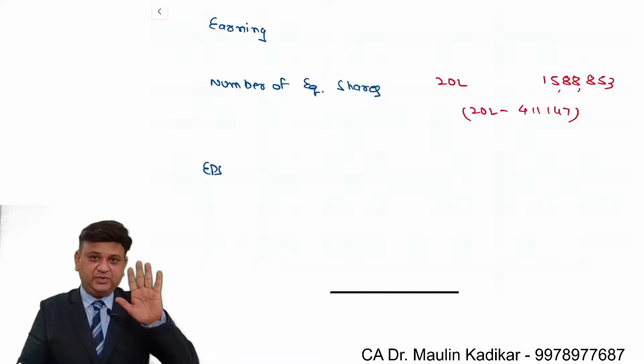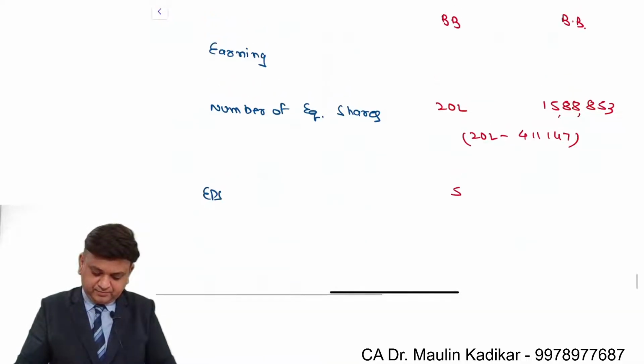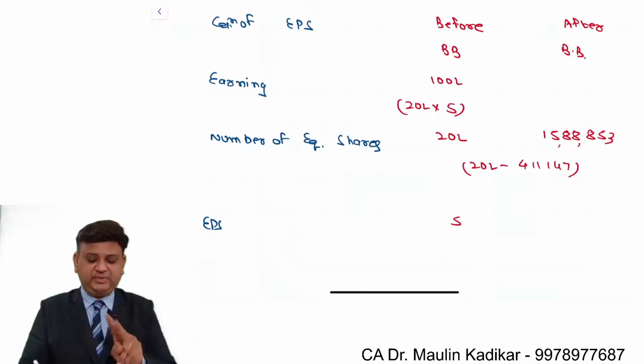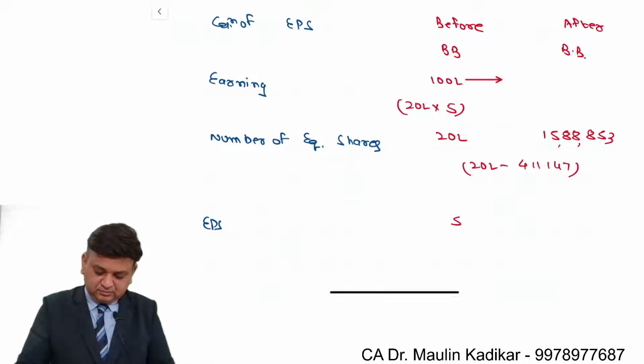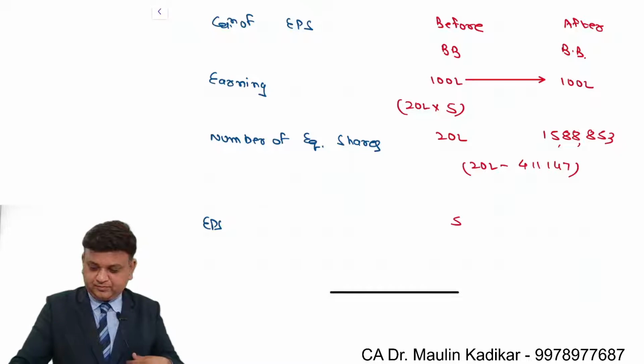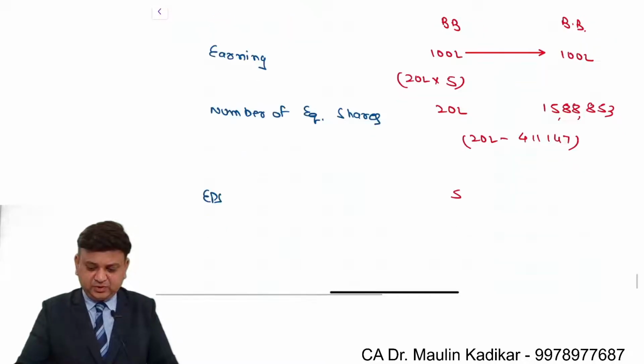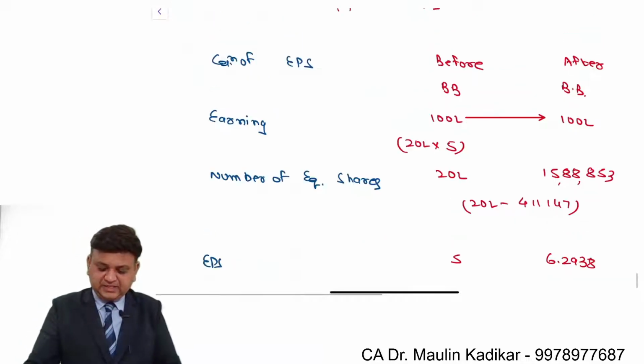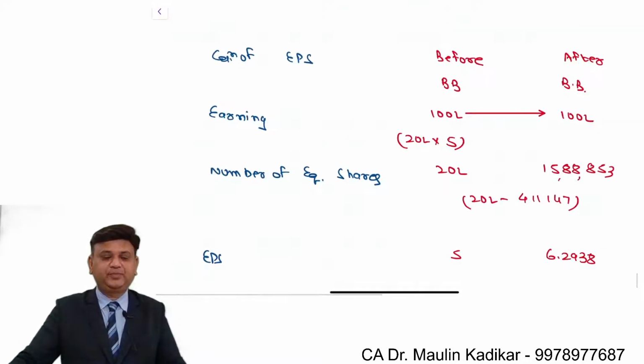Earning per share is given as rupees 5. And the total earning will be 100 lakhs. It is 20 lakhs into 5. This earning is going to remain the same. That is an amount of rupees 100 lakhs divided by 15,88,853. That comes to 6.2938. This is the way the EPS can be calculated after buyback. Please write down the answer.